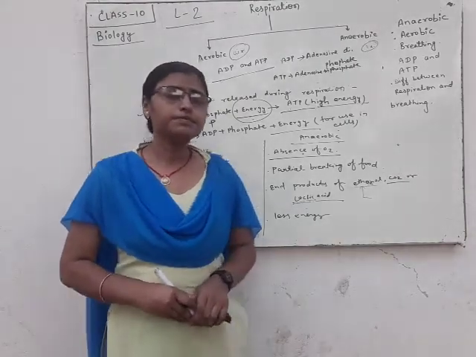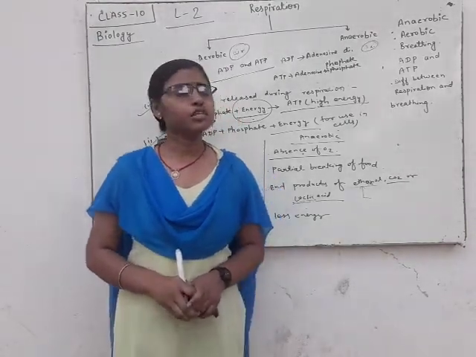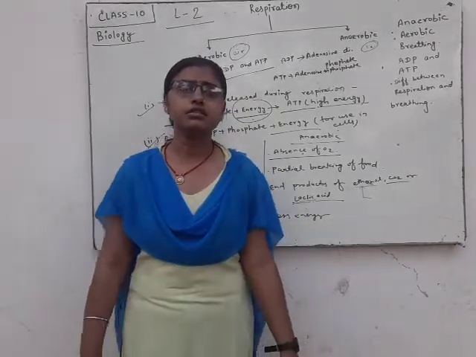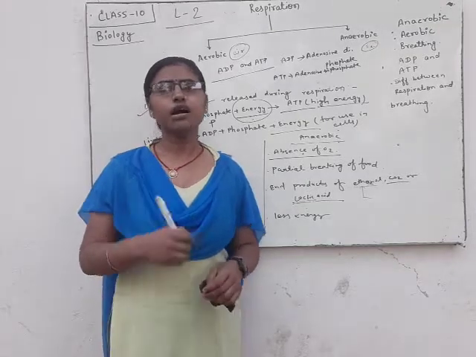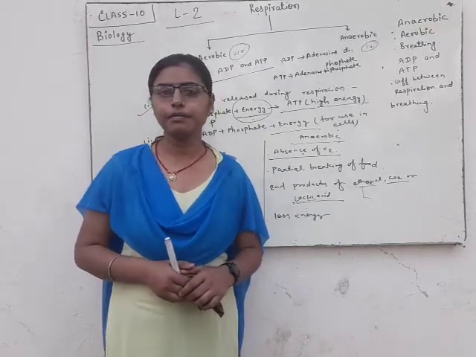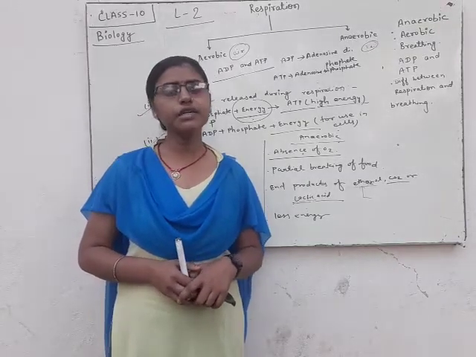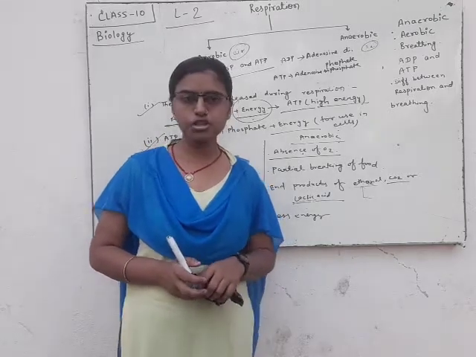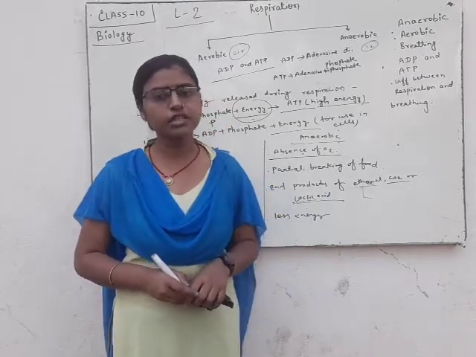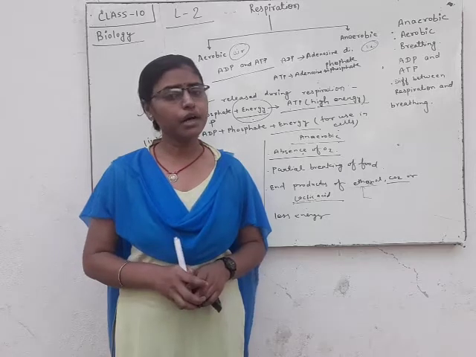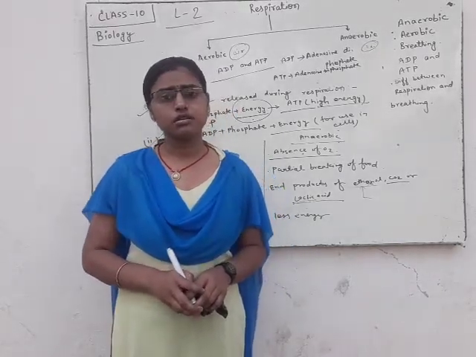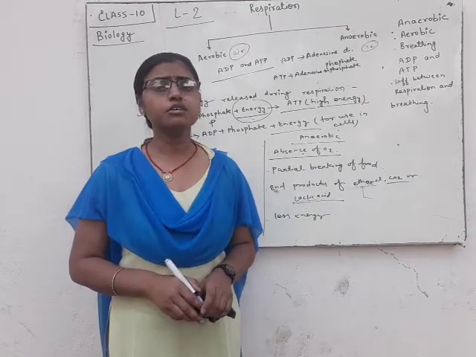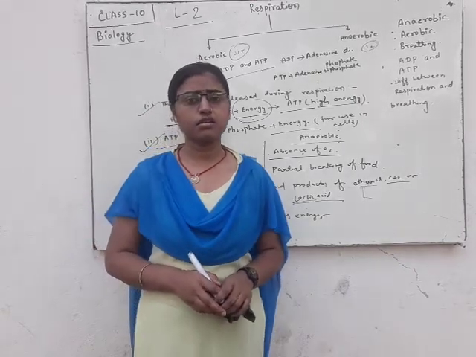You can see the process of photosynthesis. You have seen that CO2 is absorbed by plants for completing their process of nutrition, making their food. But plants also take in oxygen for completing their process of respiration.